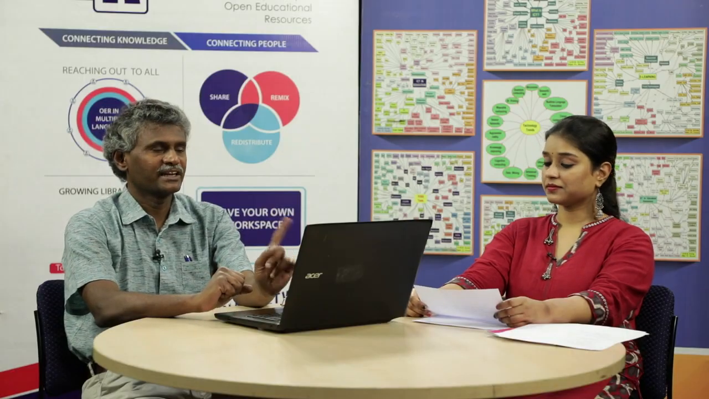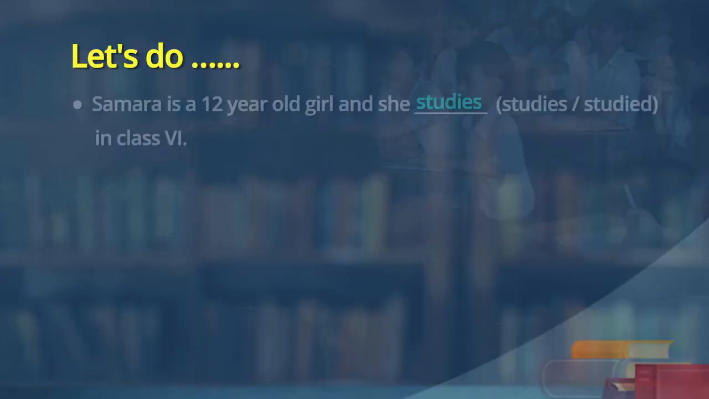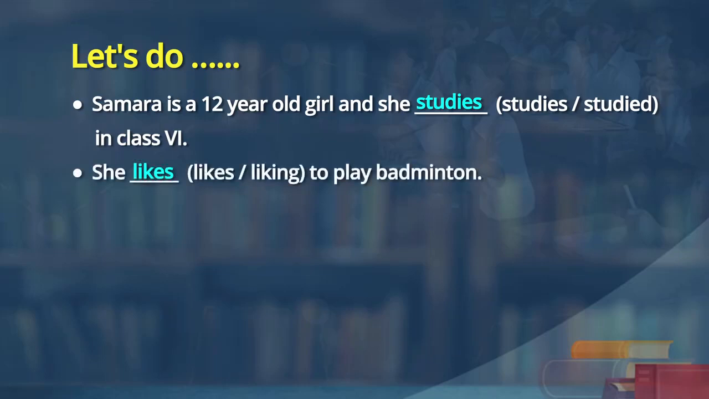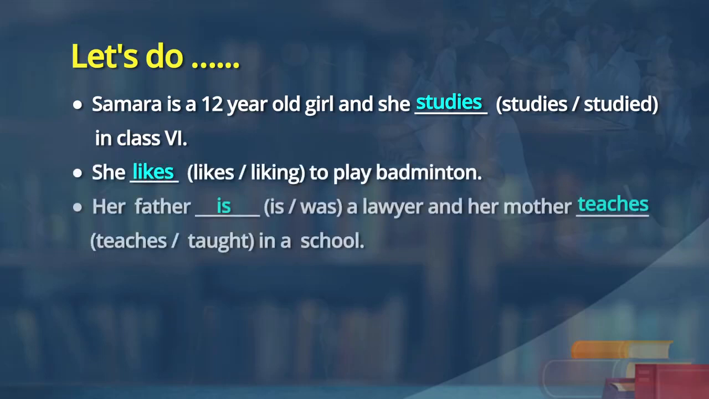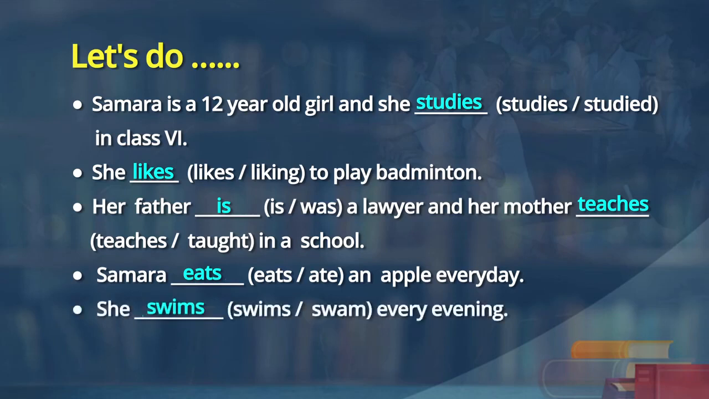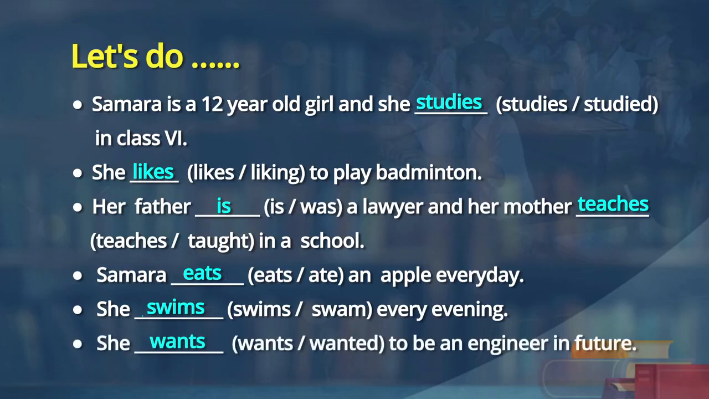Let me read out. Can you read out with the correct form of the verbs, please? Sure, sir. Samara is a 12-year-old girl and she studies in class 6th. She likes to play badminton. Her father is a lawyer and her mother teaches in a school. Samara eats an apple every day. She swims every evening. She wants to be an engineer in future.